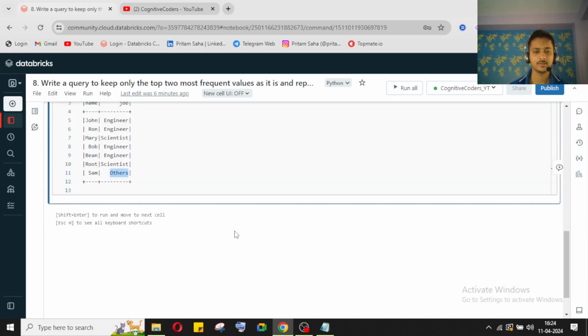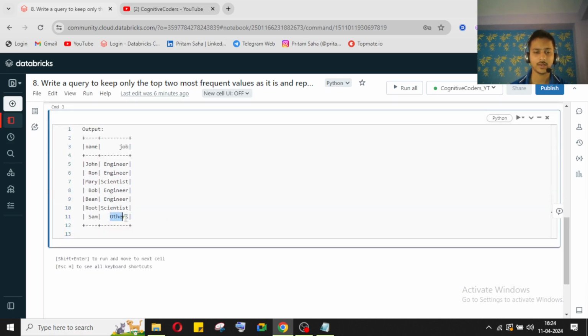So first we need to find out the top two categories, then only we can play with that value.